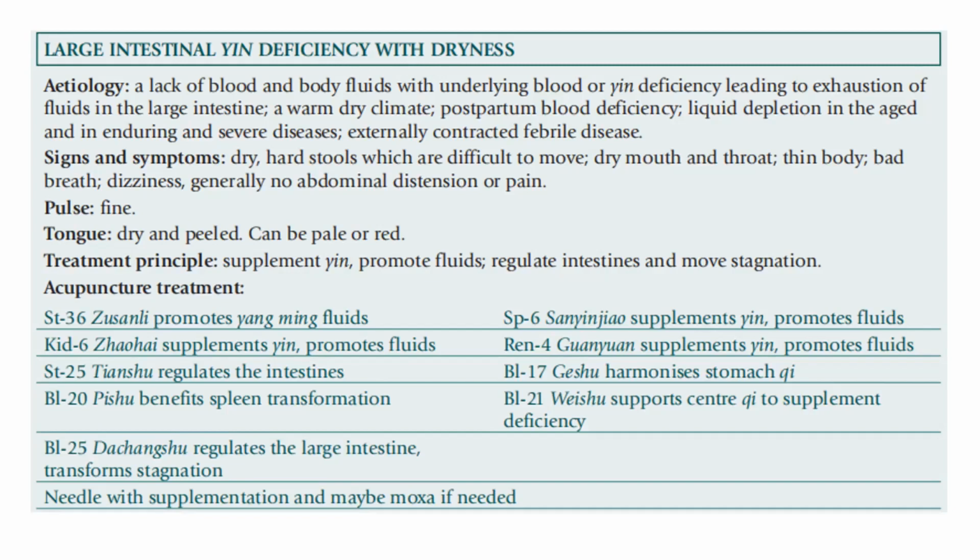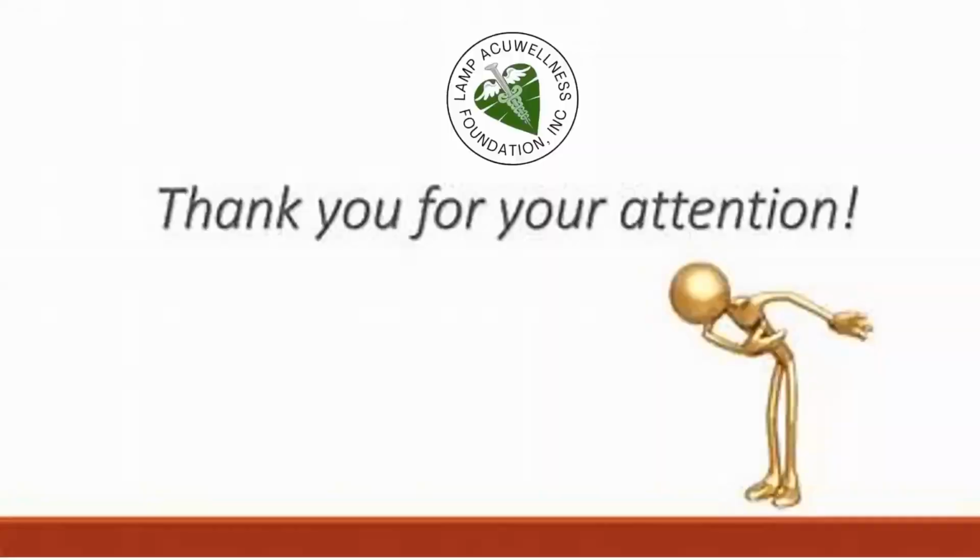Bladder 25 regulates the large intestine, transforms stagnation. Spleen 6 supplements yin, promotes fluids. Ren 4 supplements yin, promotes fluid. Bladder 17 harmonizes the stomach chi. Bladder 21 supports centered chi to supplement deficiency. Needle with supplementation and maybe moxa if needed.